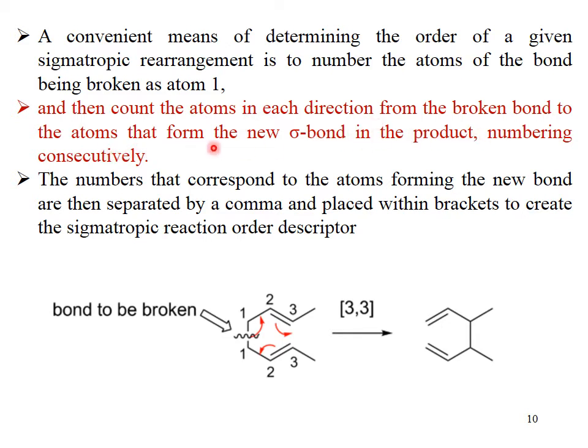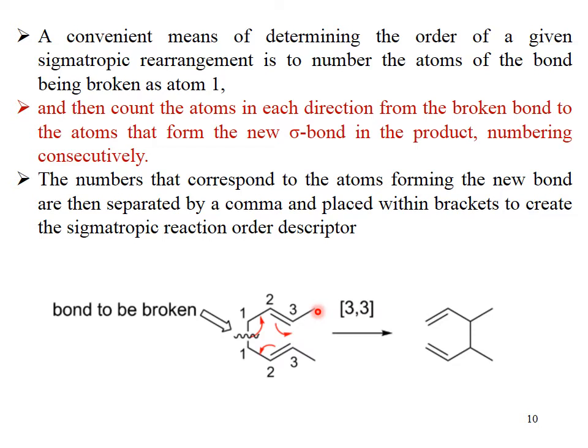This is the example. As I say, the sigmatropic reaction occurs within the same molecule. Just see the example over here, this is a 3,3 sigmatropic rearrangement in which this is the sigma bond. It is going to break. This sigma bond will break. The bonds will shift towards carbon 1 and 2, and this pi electron moves here, makes a sigma bond, and this pi electron moves towards here.